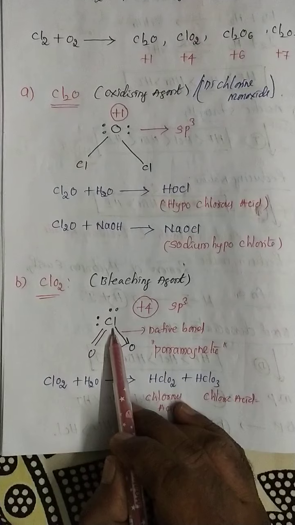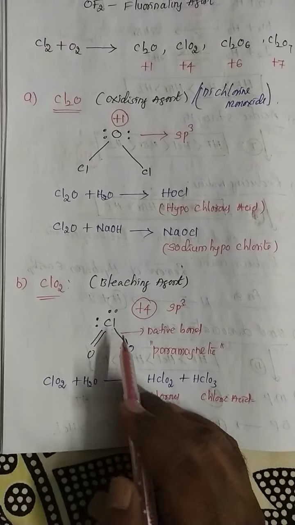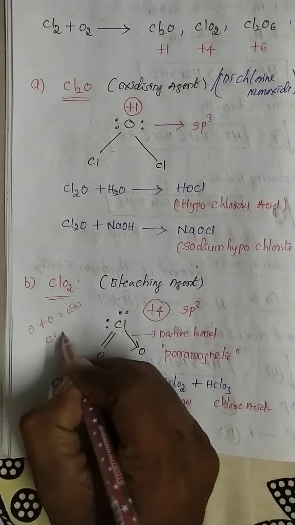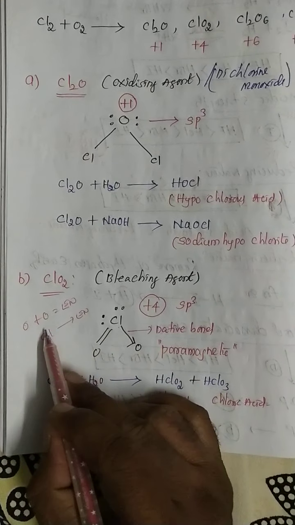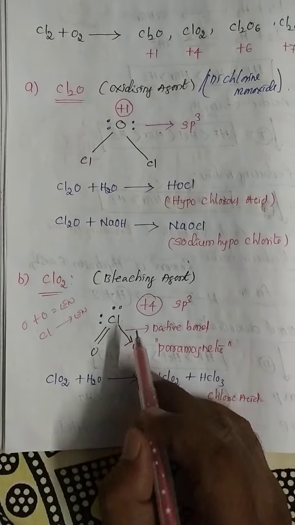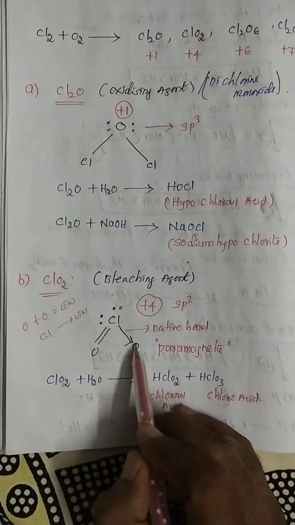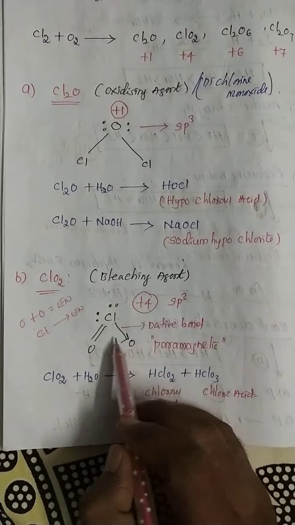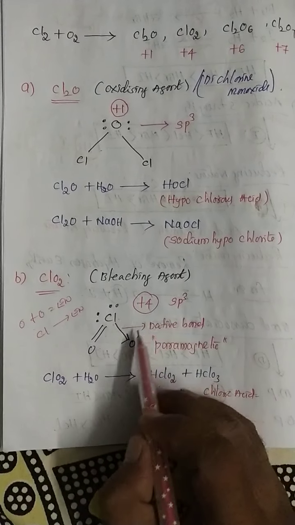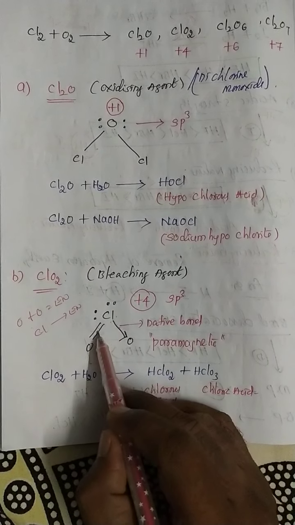ClO2. Here, chlorine is the central atom. What is the reason? Chlorine is the least electronegative. For example, oxygen electronegativity value, single chlorine electronegativity value. So here oxygen to oxygen, maximum electronegativity value compared to single chlorine. That's why here CN 1 2 3 4 dative bonds. So that's why oxidation state plus 4. Here chlorine 1 2 3 4. So here dative bonds are not considered. 1 2, only one dative bond, 1 2 3 4.